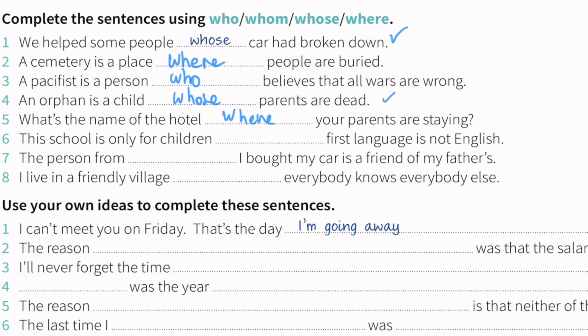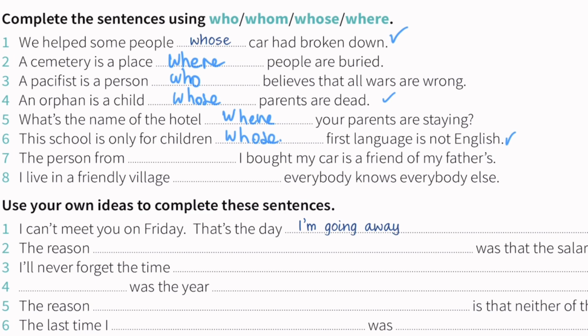Number six, this school is only for children whose first language is not English. We have to use who, whom, whose, or where. We have to use whose first language is not English. WHOSE, same concept, like question number one and number four. Because this school is specifically only for children, their first language is not English.